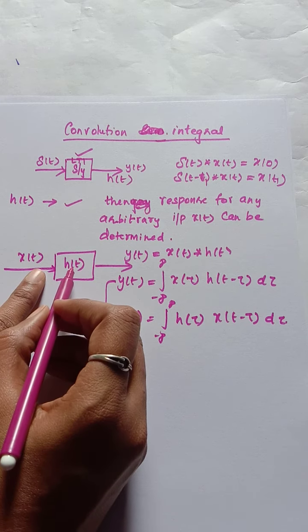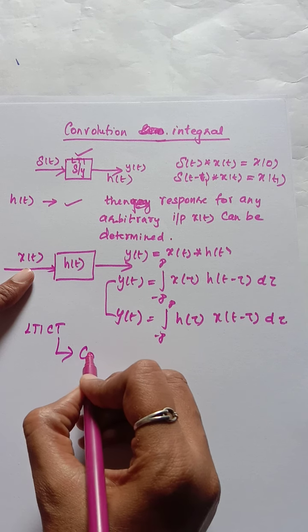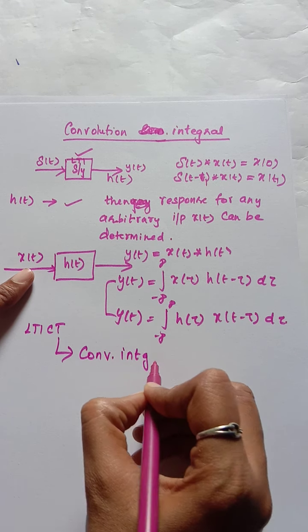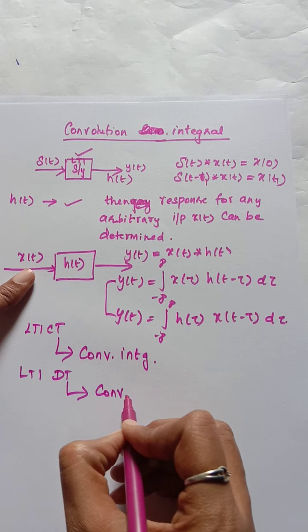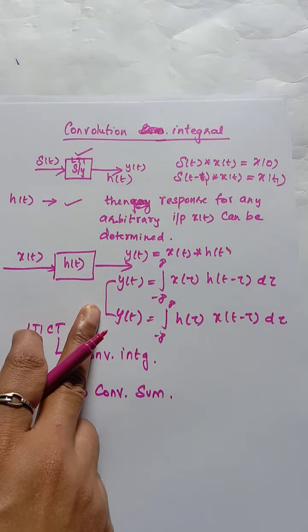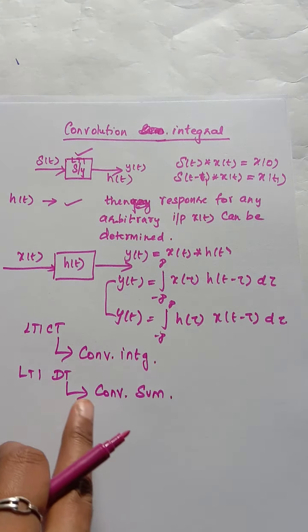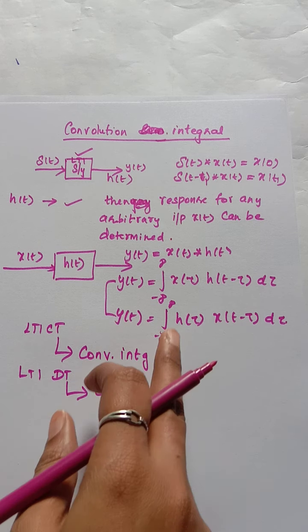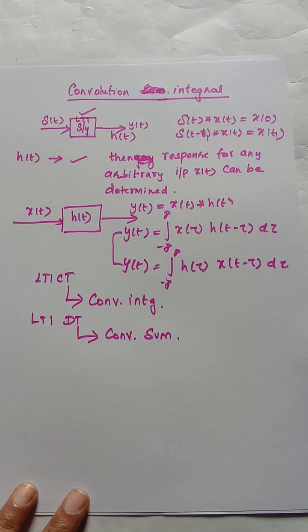Another thing is, here we are dealing with the LTI continuous time system, so the convolution is termed as a convolutional integral. If we are dealing with an LTI discrete time system, it is called a convolutional sum. That is the difference, and the remaining concepts are the same. Here we are dealing with continuous time signals, so it is a convolutional integral. In discrete time, this integral will change into a summation, so we will have a convolutional sum. Now we will discuss this while solving some problems.